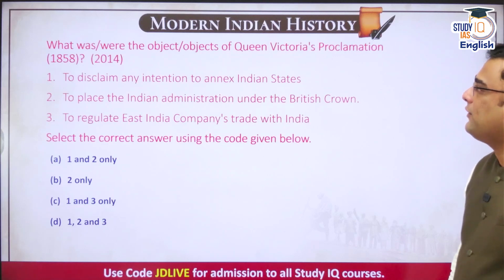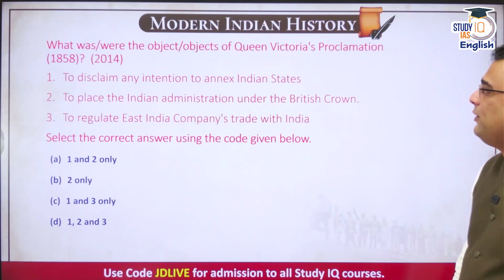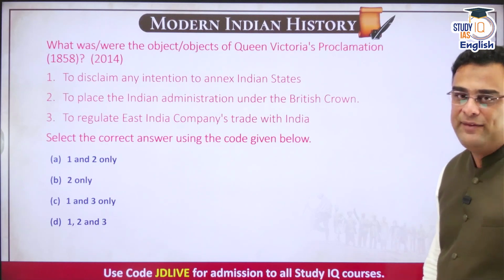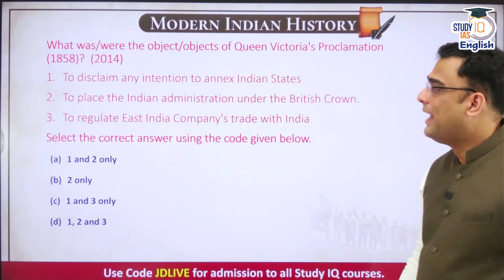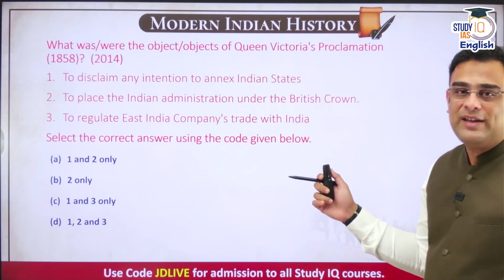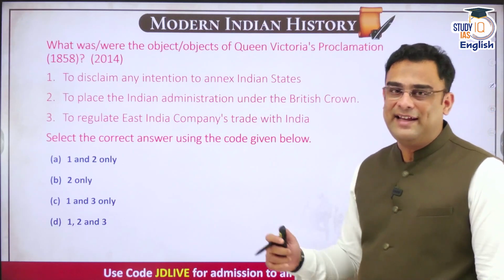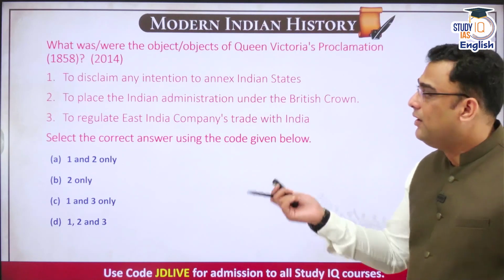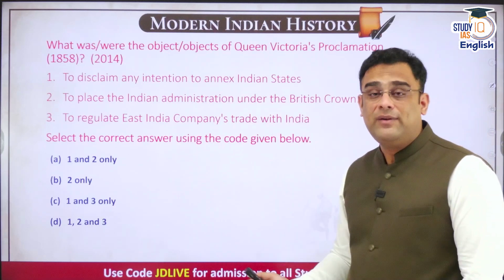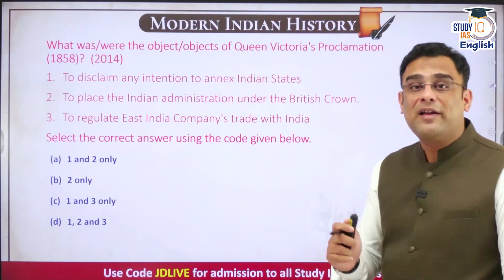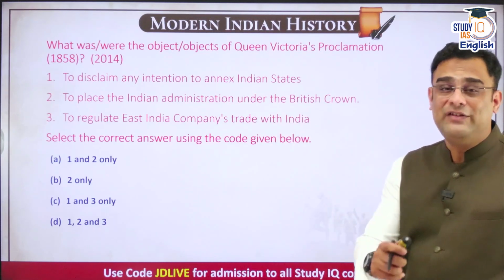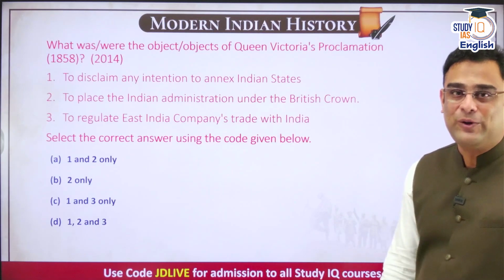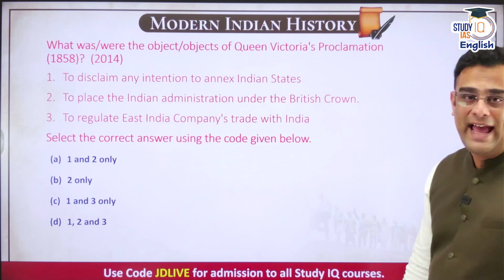Next, what was or were the objects of Queen Victoria's proclamation of 1858? Something that we have discussed in the very previous lecture. And here also, the question is obvious, simple, and direct. If you have attended the lecture, very easily you can answer this question. If you have not attended, I'll recommend that you attend, and tell me the answer to this question in the chat box. Yes, I will be waiting for your answer for this question as well.